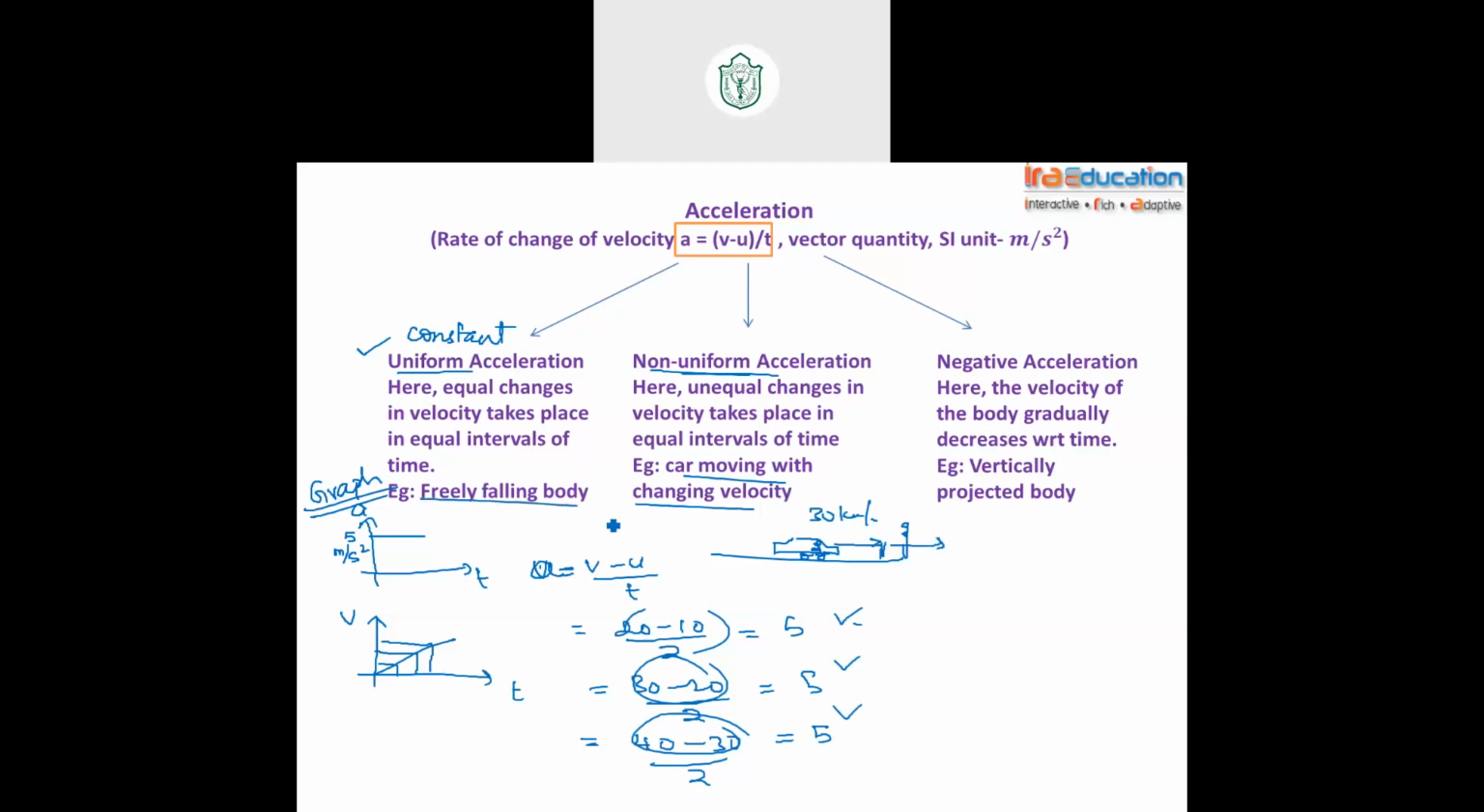Uniform acceleration, a good example is a freely falling body. We had just now discussed. Negative acceleration, an example is a vertically projected body. We have discussed this also. One note you make, guys, make a note.